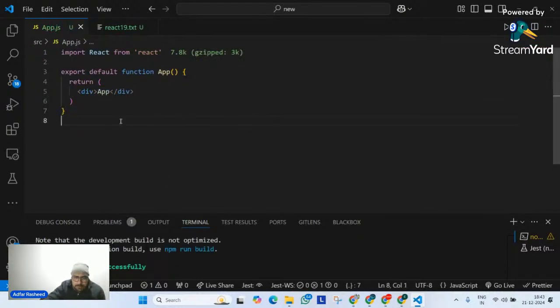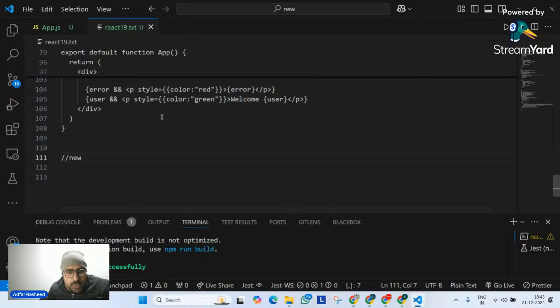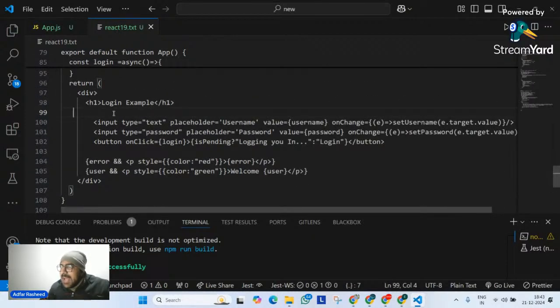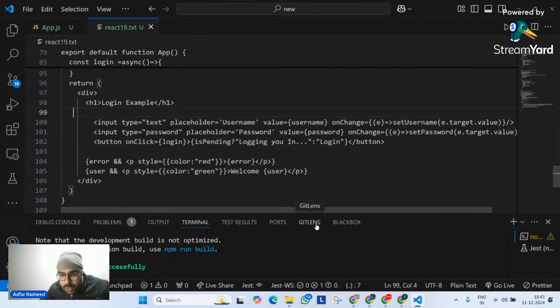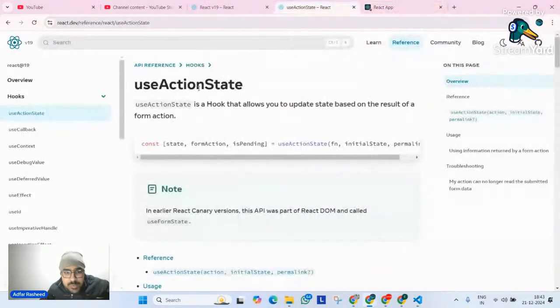Now, first of all, the first and most important thing in the example that I'm going to show you: over here, I did not implement the form tag, but over here, I have to implement the form tag, because you saw the definition. What was the definition? If you go to the definition in React, useActionState is on the result of a form action. That's number one thing. Although you can use it without forms as well. I have seen a proper use case of it, although in that case, it creates a little bit of problems, which I'm trying to resolve myself right now. But right now, I'm focusing on forms only. So useActionState from the perspective of forms. So I have to implement form.